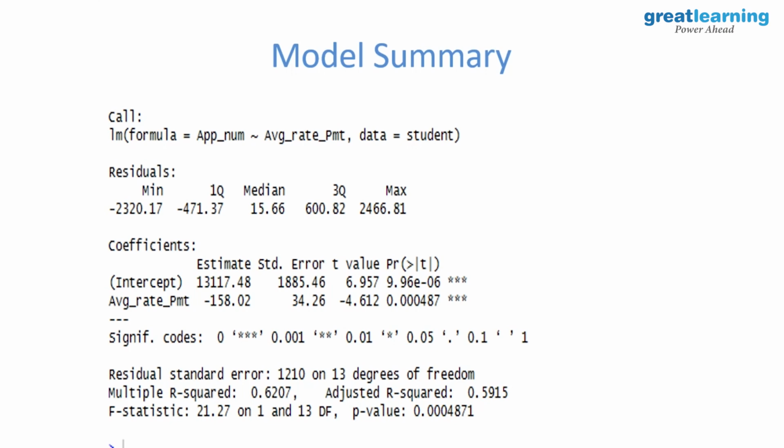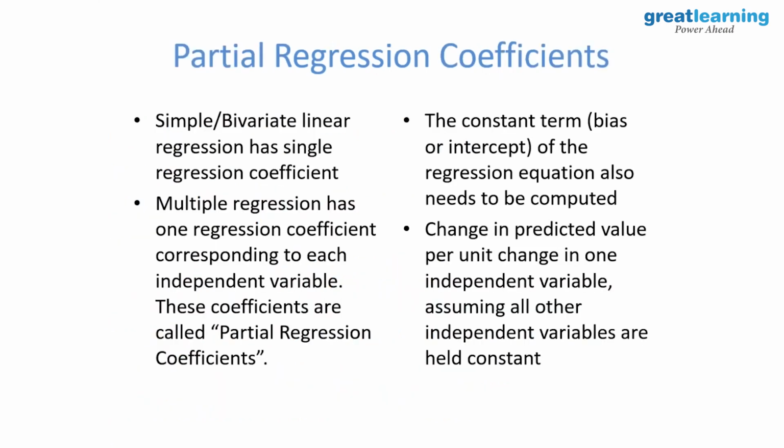And X क्या है मेरा? X is और M का होगा? What is my M here? Minus 158.02. That's my M. Now you, okay? Y equal to beta naught plus beta 1 X. Got it? ठीक है? So Y is my what? Application number. Beta naught is what? Intercept. Beta 1 is X. Got it? ठीक है? Everybody understand that? Good. So let's go.